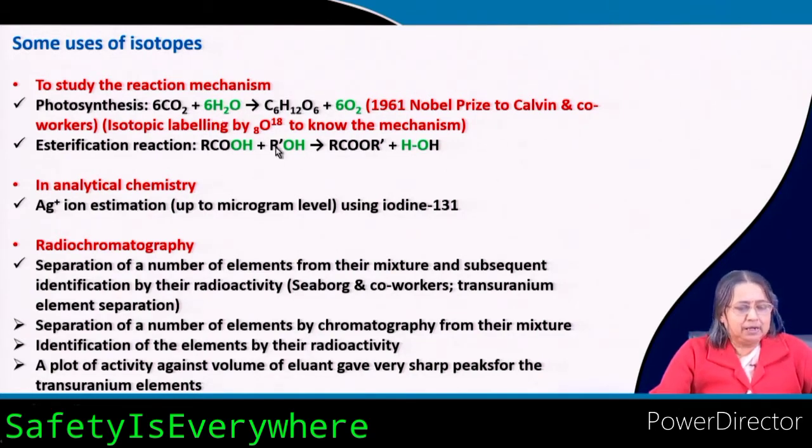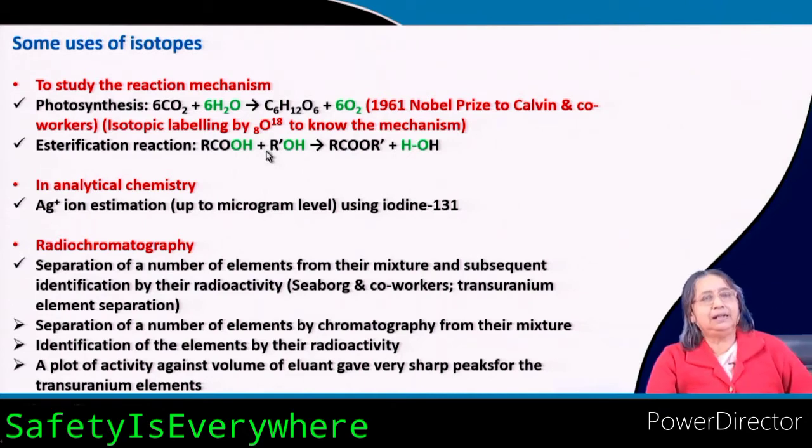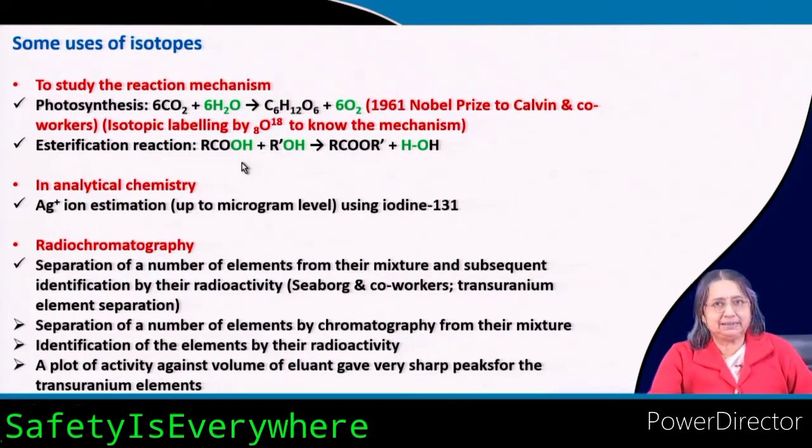Here is another one. You have already learned esterification and ester hydrolysis. In esterification, from a carboxylic acid RCOOH and an alcohol R'-OH, you prepare the ester RCOOR' plus water. Now the question is, in the water, does the OH come from the acid or from the alcohol?